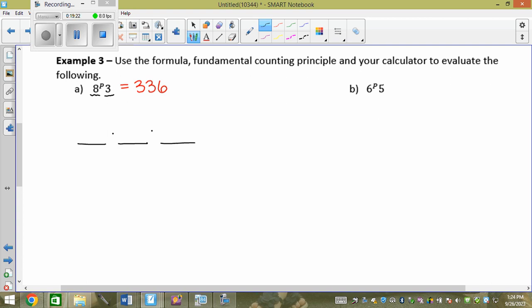Another way I could look at it is I have an 8-letter word, and I'm making 3-letter words out of it. So how many options would I have for this blank then? 8, then? 7. Then? So type that into your calculator. Holy smoker doodles, it's the same thing.